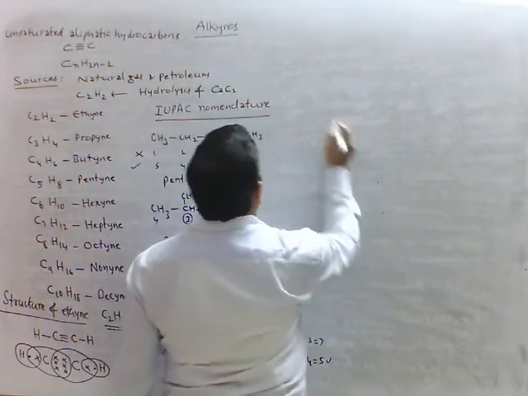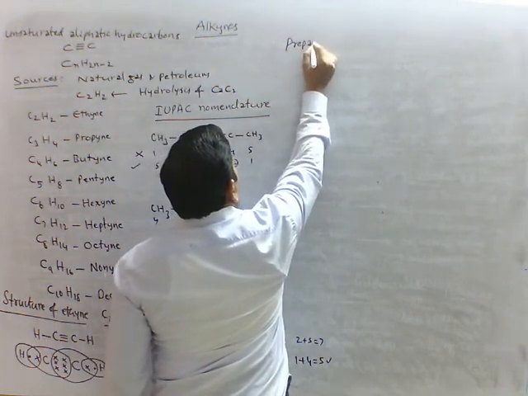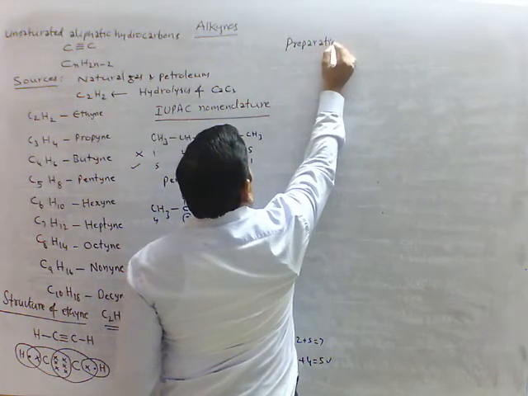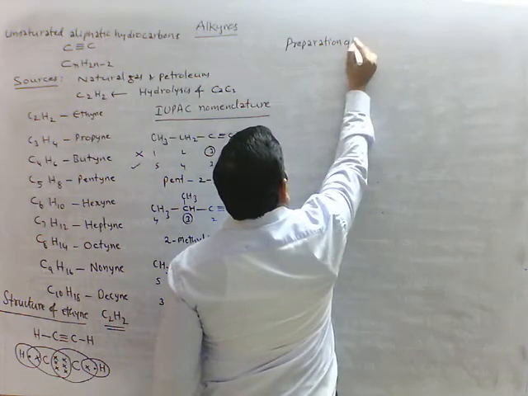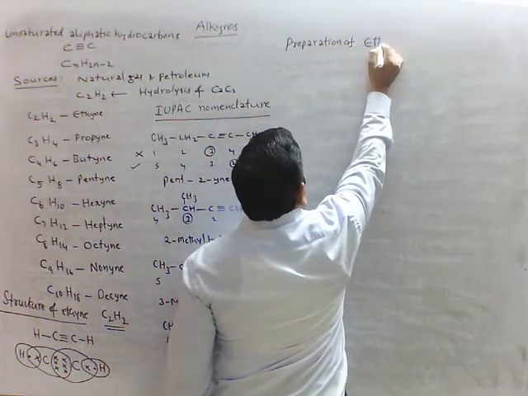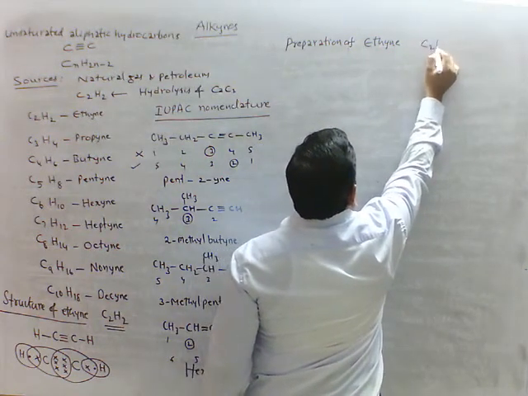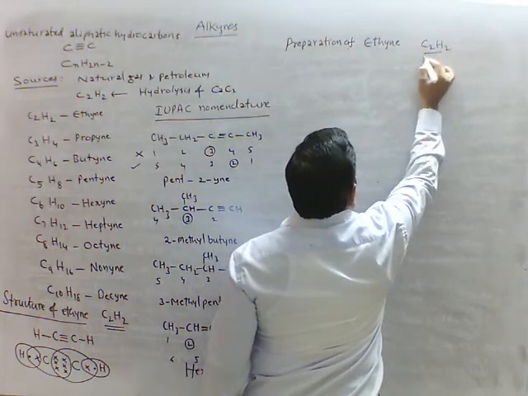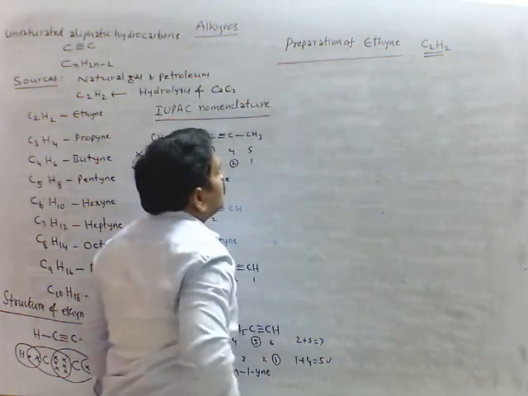Next, preparation of ethyne. Ethyne formula C2H2. It is also called as acetylene.